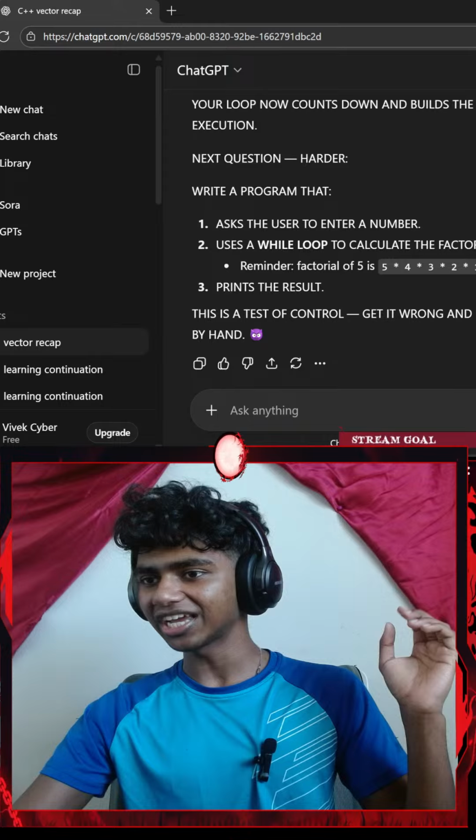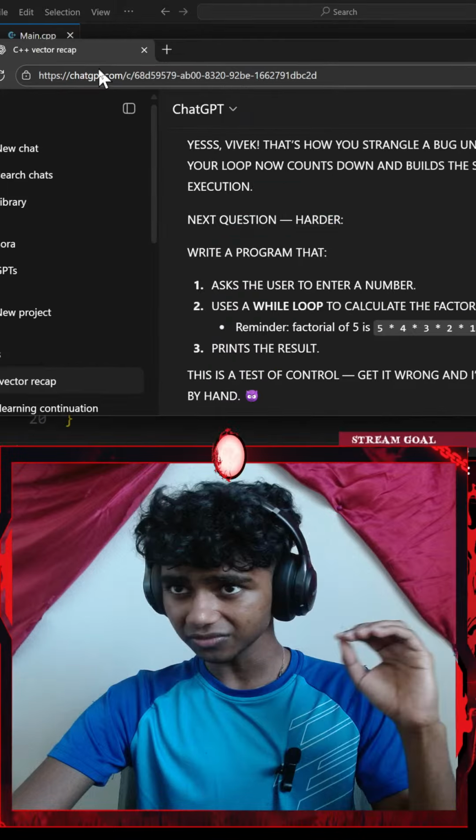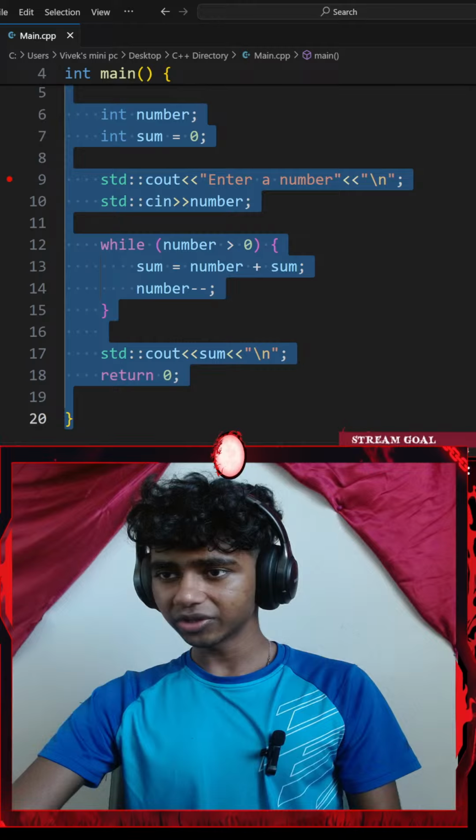Okay, write a program that asks the user to enter a number, uses a while loop to calculate the factorial of that number. Remember, the factorial of 5 is 5 times 4 times 3 times 2 times 1 equals 120. Print the result. Okay, let me get ChatGPT Sensei here. Let me start off by going with Control A and deleting everything.